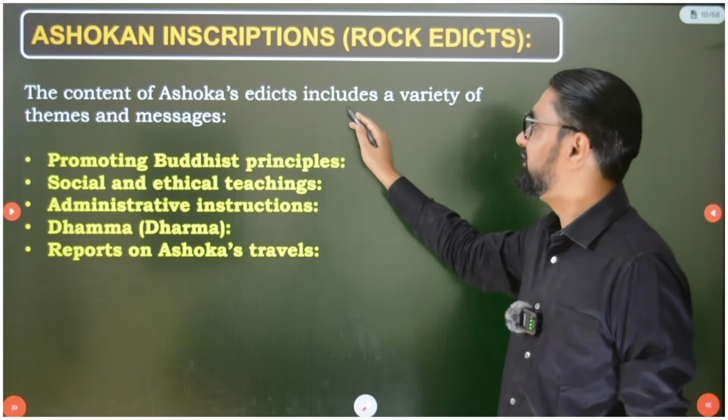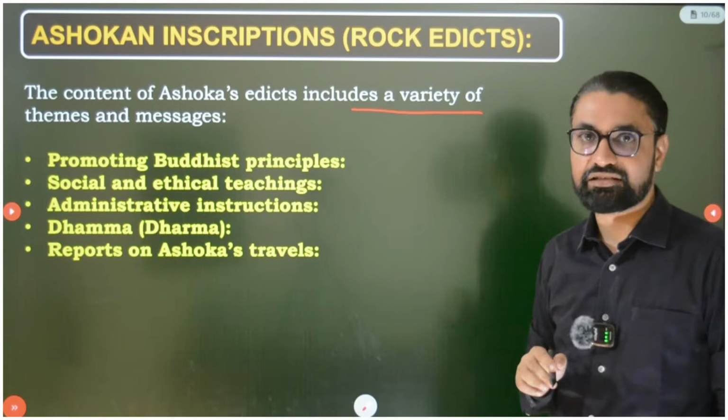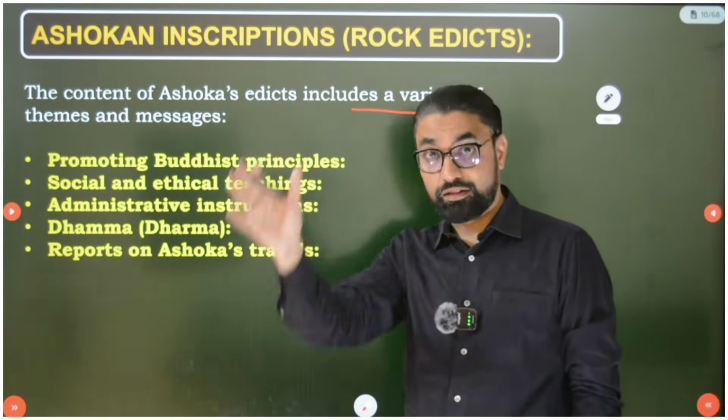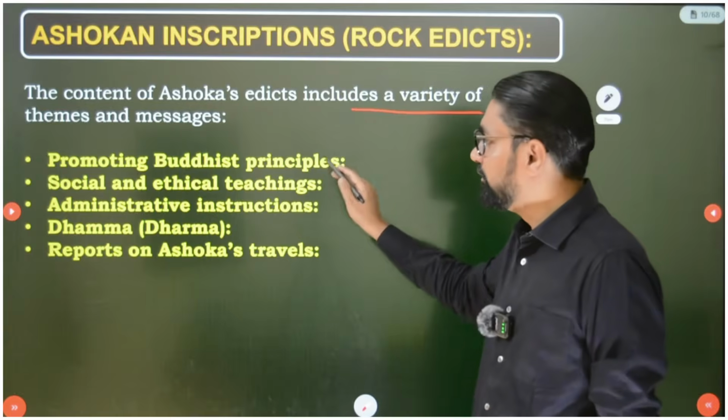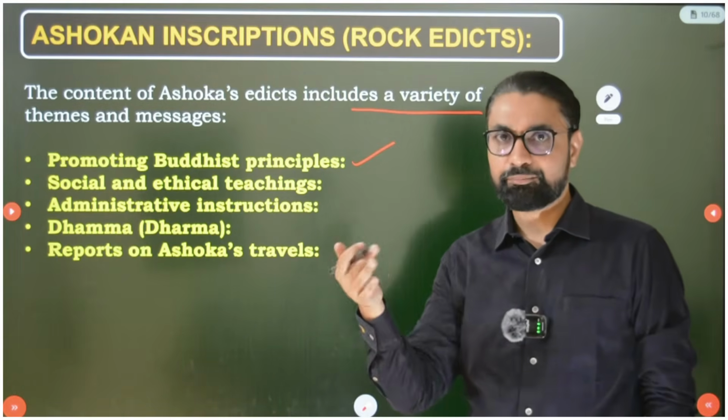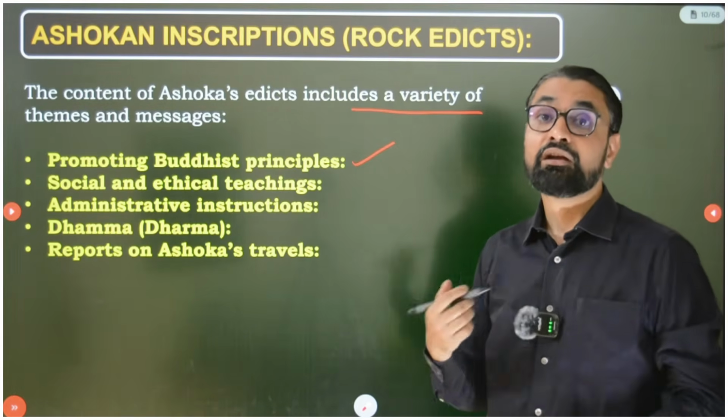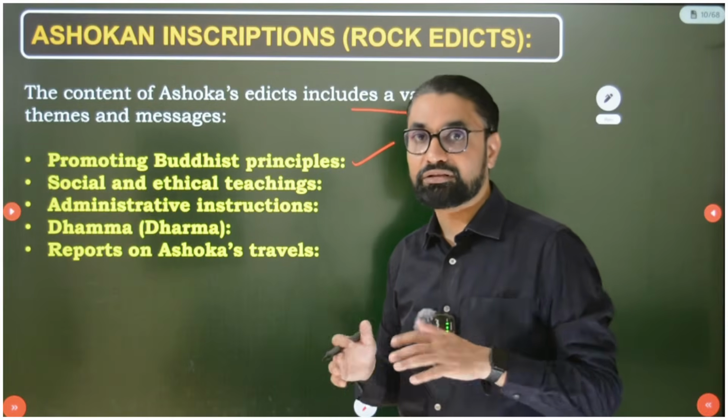So the content of Ashoka's edicts includes a variety of themes and messages. What message does Ashoka want to give through all these inscriptions? First, promotion of Buddhist principles. Yes, he promoted a lot of Buddhist ideas like tolerance, the middle path, non-violence, Bhutadaya, etc.